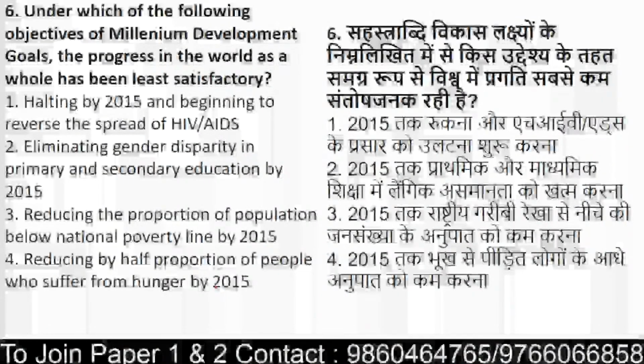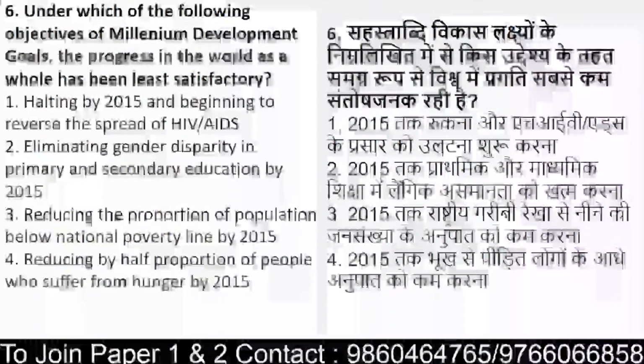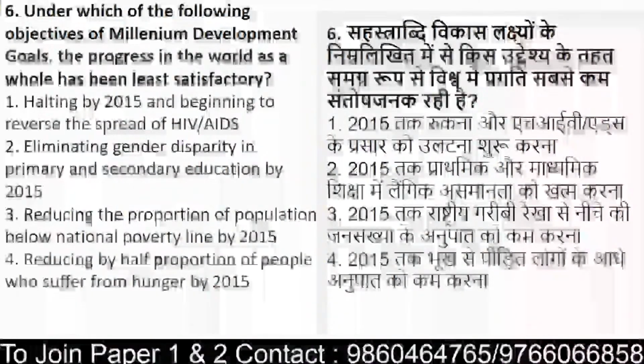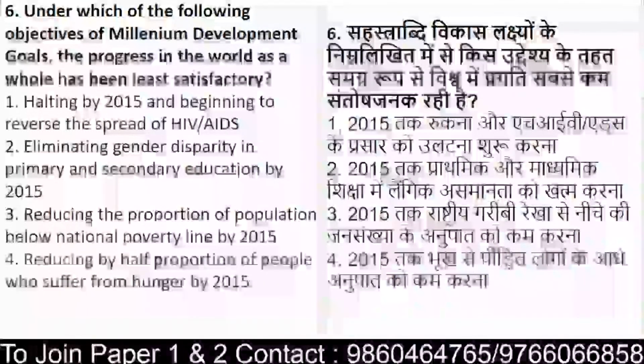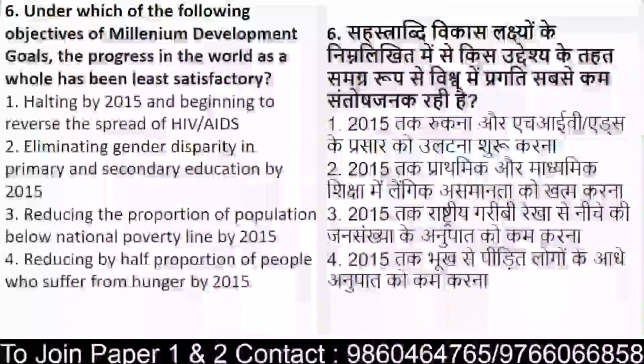Which of the following objectives of Millennium Development Goals, the progress in the world as a whole has been least satisfactory? So they have given you the objectives of Millennium Development Goals, and they are asking you to find out the progress of which goal has been least satisfactory.